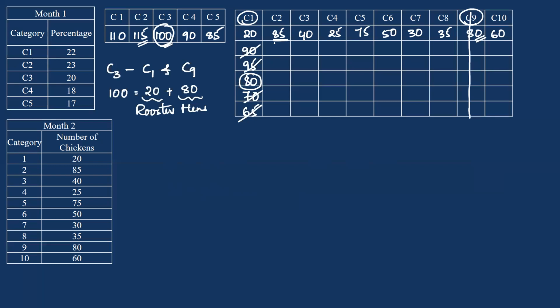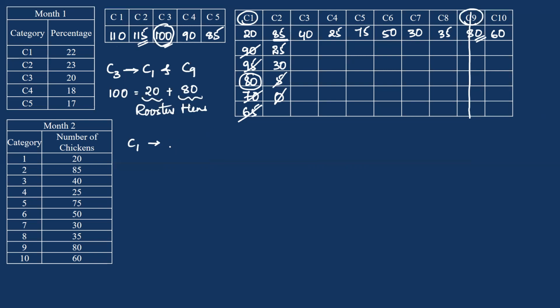110 minus 85, 25. 115 minus 85, 30. 100 cannot be, because C3 were already distributed into C1 and C9. If this is 95 and if this is 85, then 0. These two are not possible. Now, do we have 25? Yes. 20? Yes. Okay. So C1 could be either C2.